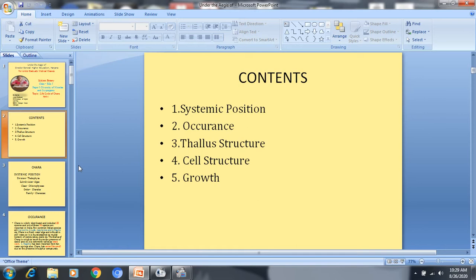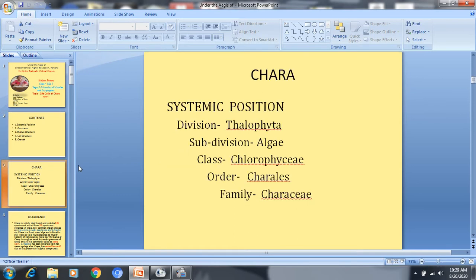First of all, the systematic position, then occurrence, then thallus structure, cell structure and growth. First of all, the systematic position of Chara. As Chara is an alga, it comes under the kingdom Plantae.